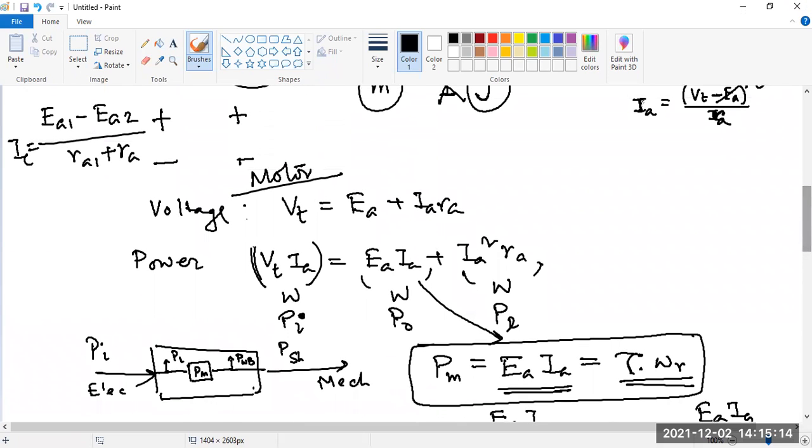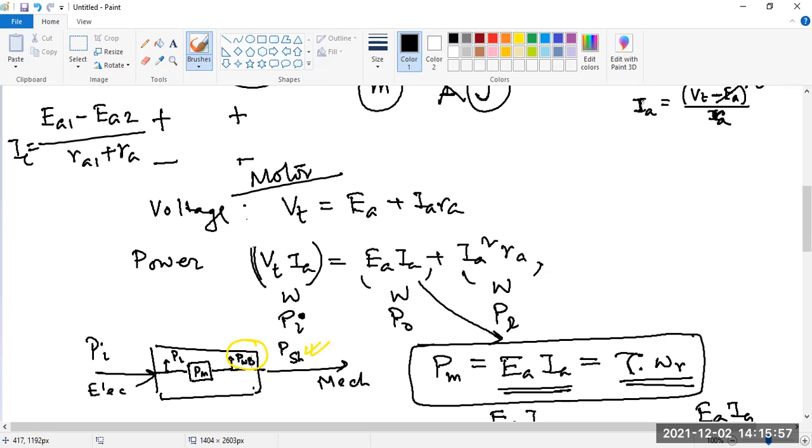Can you tell me what this IA square RA is? What type of loss is it? Copper loss. So this is the copper loss. Other types of losses are also there, but we haven't considered them in this expression. This is a very simple expression which considers only the major loss, the copper loss. In a DC machine, we have copper loss, iron loss or core loss, and after generating the power PM, another loss, the windage and bearing friction loss, PW plus B. After that, we get the shaft power.